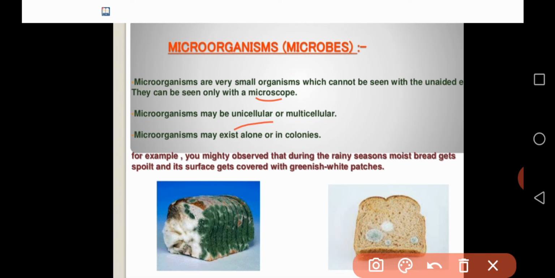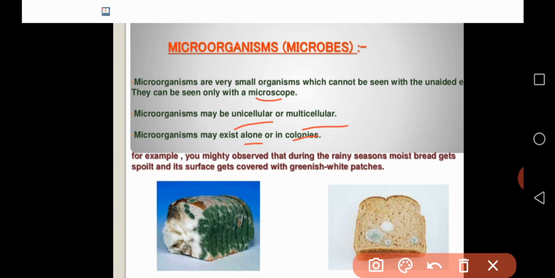A few of them are multicellular microorganisms also. Microorganisms may exist alone, or may be present in colonies, in groups. Some microorganisms live alone also.